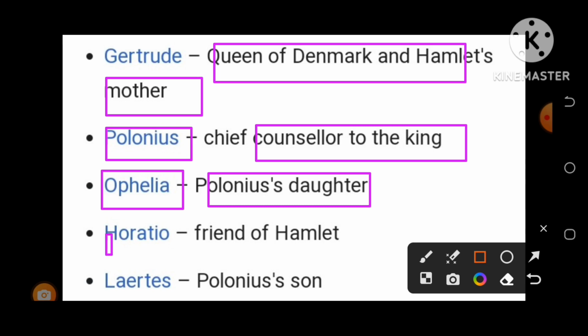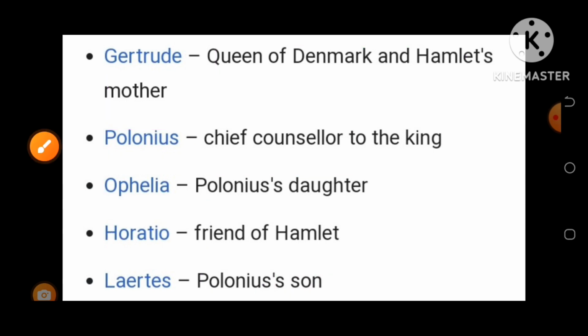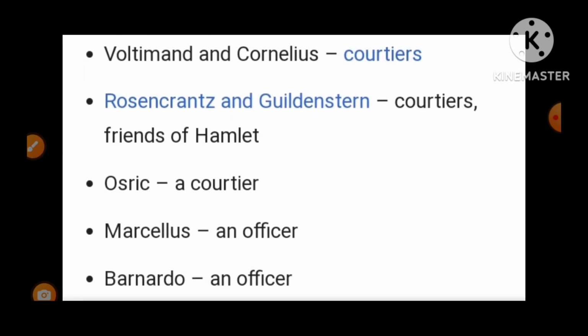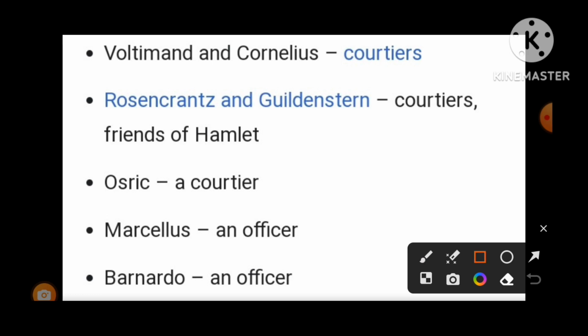Horatio, this is the very important and most trusted friend of Prince Hamlet. Laertes, Polonius' son and Ophelia's brother. So let us discuss some more important characters. Although I have discussed them earlier, in short I want to discuss them again. They are Baltimore and Counselor Cornelius. Yes, they also had been courtiers over there.